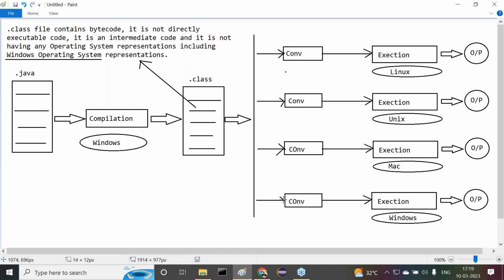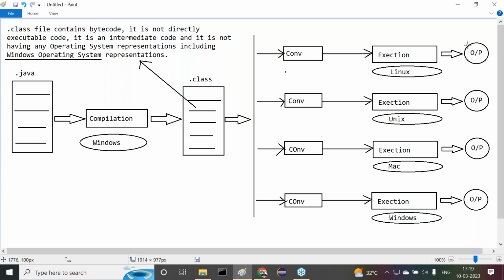This converter is converting neutral bytecode into Windows representations. Now, when this converter is converting bytecode from neutral representations to Unix representations, can this bytecode run under Linux representations or not? Then finally, here we are able to get the output directly.